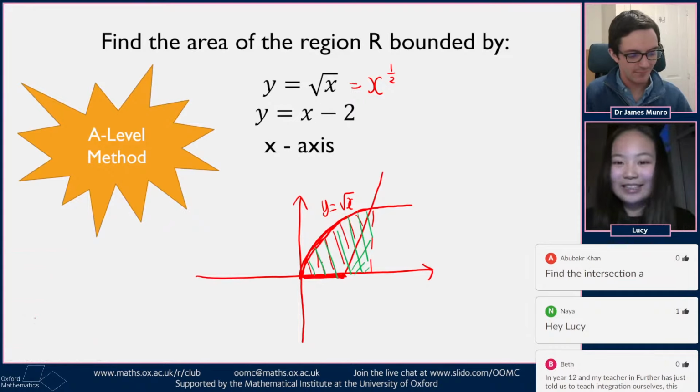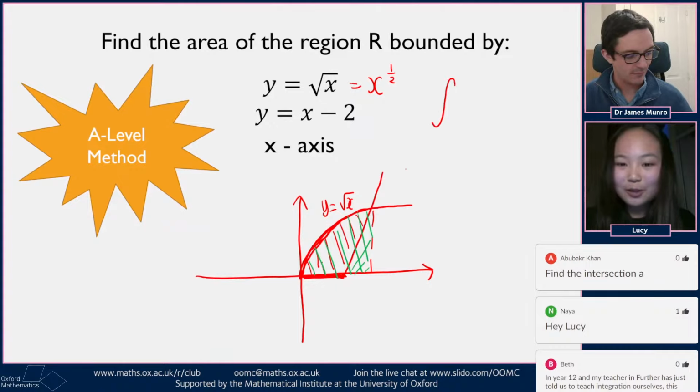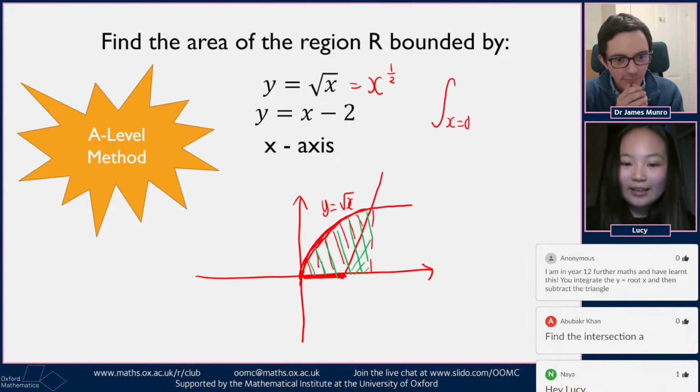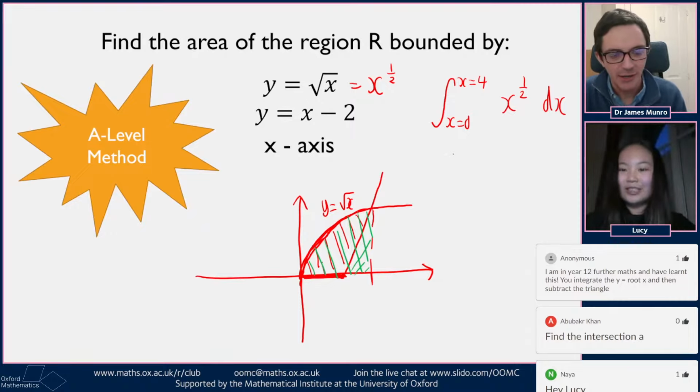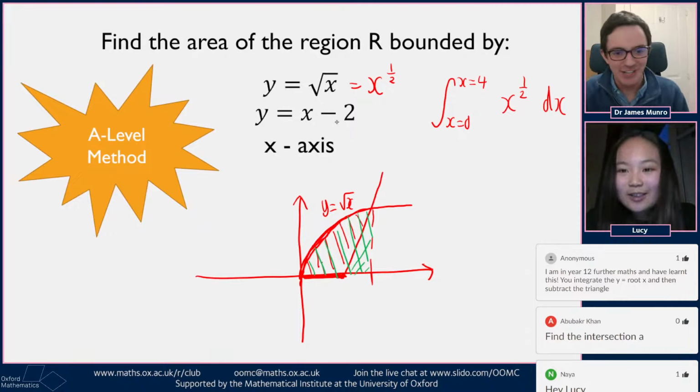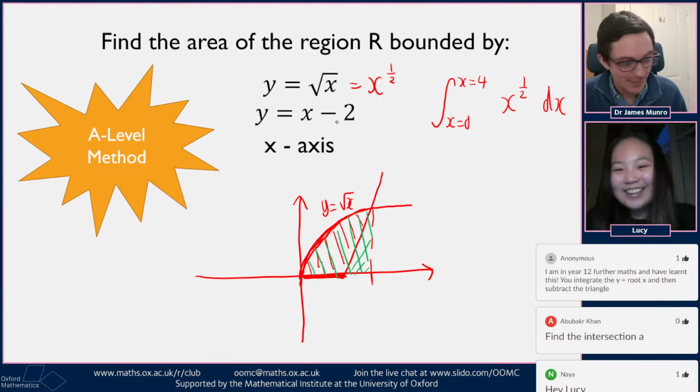If I set up the integration, we'll be integrating between x equals 0, down here, and then here, which would be x equals 4, and then x to the power of a half, and then dx. Brilliant. Okay, so someone in chat has joined in to say they're in year 12 and do know how to integrate x to the 1/2 between those.